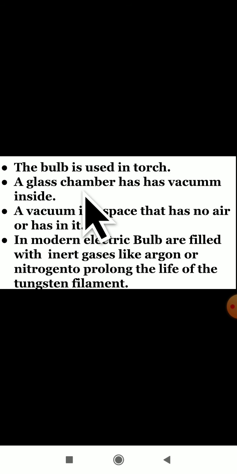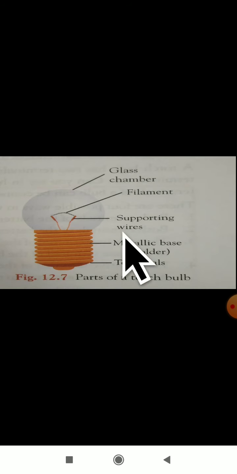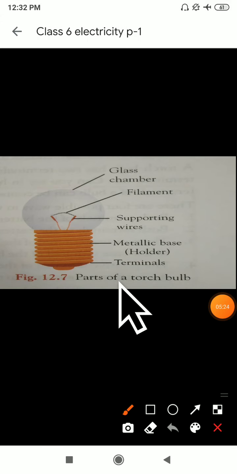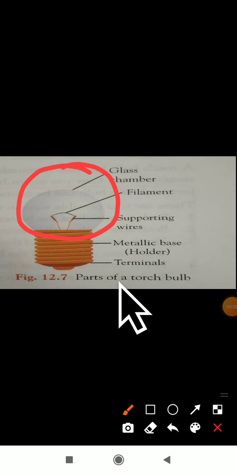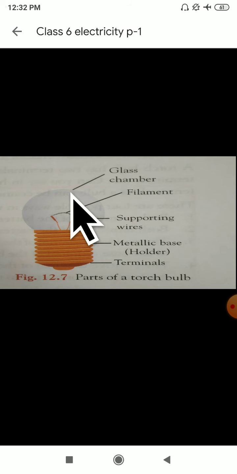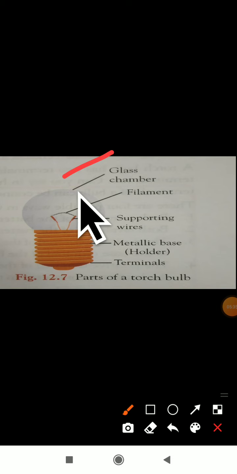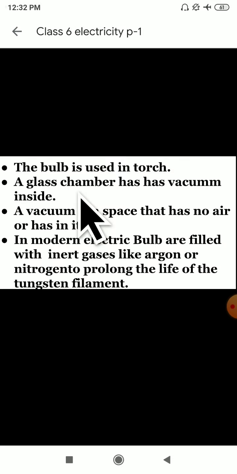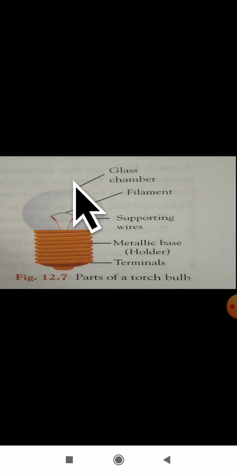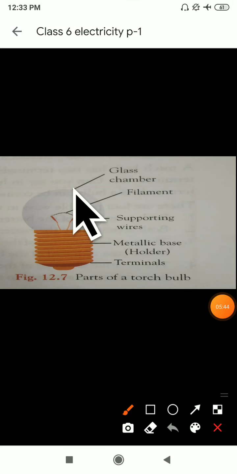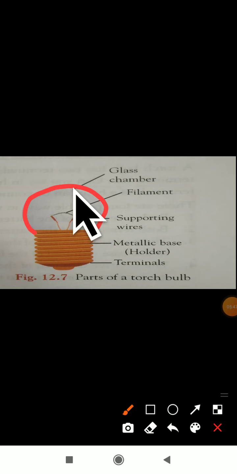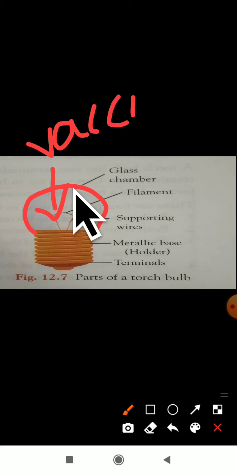Have you observed the bulb? Here I will show you the picture. A bulb has a glass chamber. Here you can see, this is the glass chamber. A glass chamber has a vacuum inside. This outer part is made of glass, but inside this there is a vacuum.